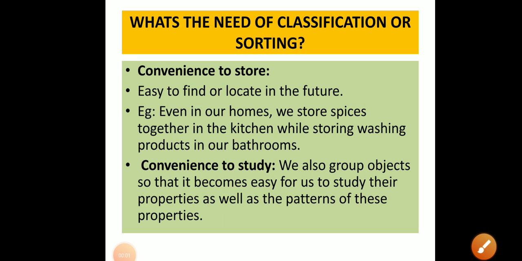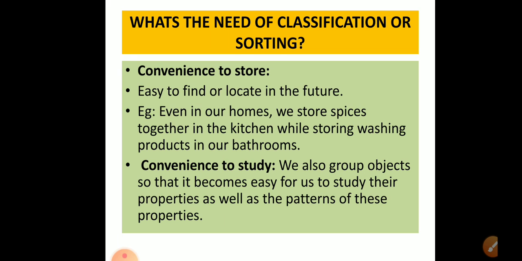Okay, next is what's the need of classification or sorting? Classification or sorting helps, first, in convenience to store. If we classify the materials or the substances, then it becomes very convenient for us to store these materials.